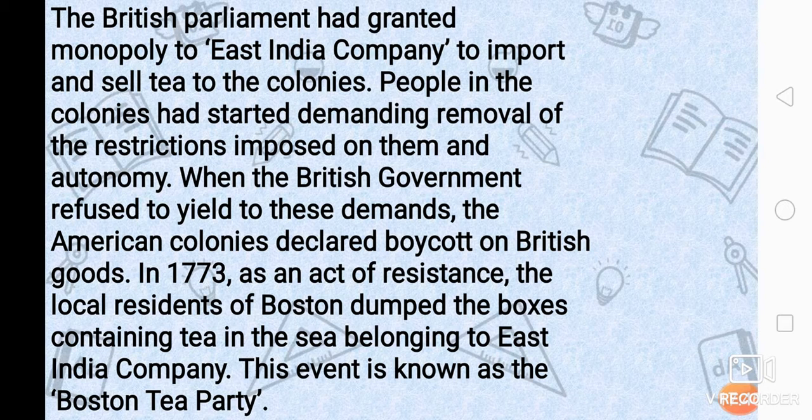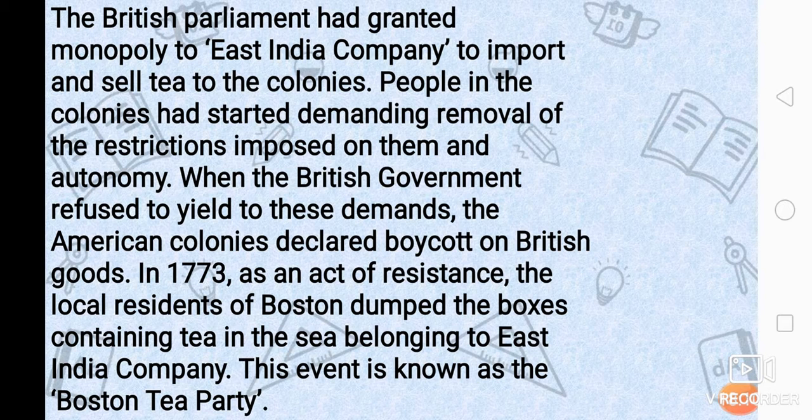When the British government refused to yield to this demand, and denied accepting their proposal, the American colonies declared a boycott on British goods. Hence the American colonies declared a boycott, saying we are not going to listen to whatever you are doing. We are not going to use whatever products you give us.